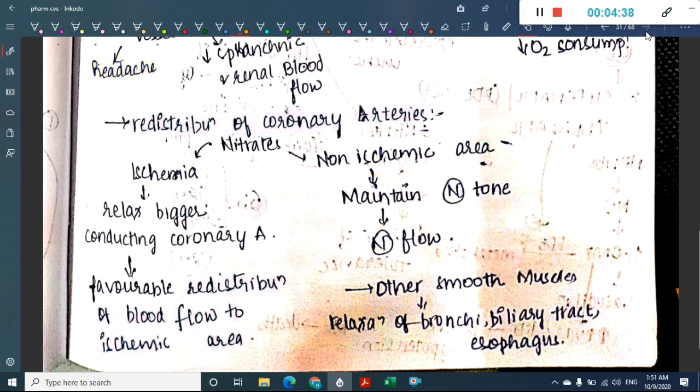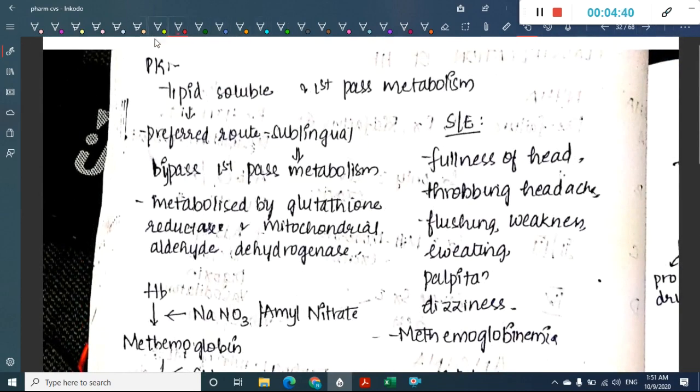Then what about the pharmacokinetics? These are lipid soluble drugs. Because they are lipid soluble, nitrates are mostly preferred by the sublingual route, and through the sublingual route they bypass first pass metabolism.